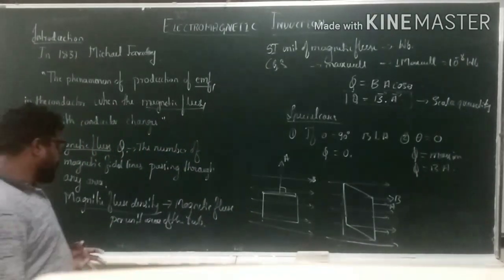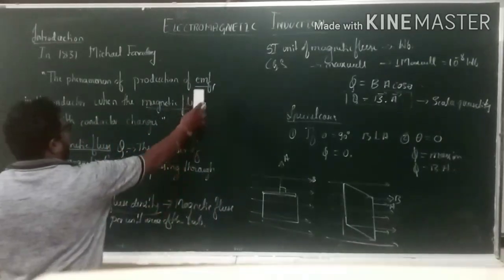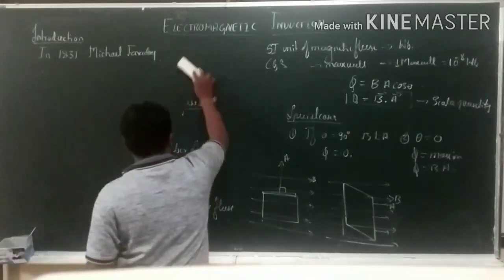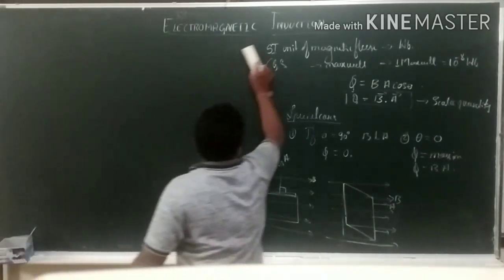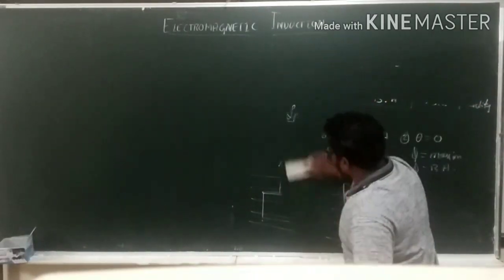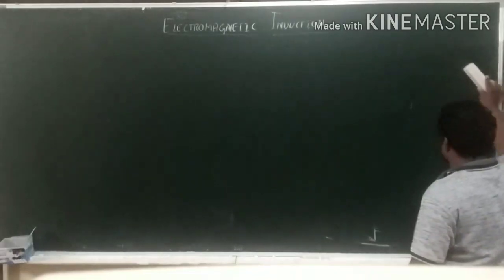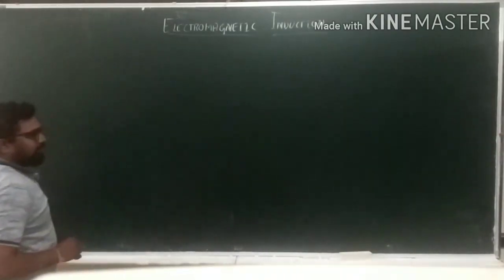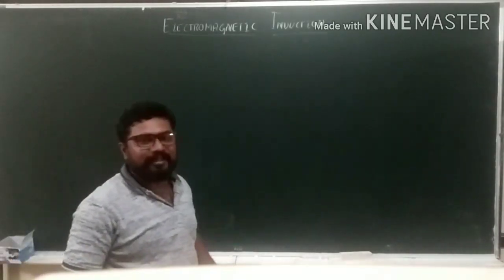Okay. Now let us see the experiments held by Faraday, or you can say there are some demonstrations held by Faraday to explain electromagnetic induction.